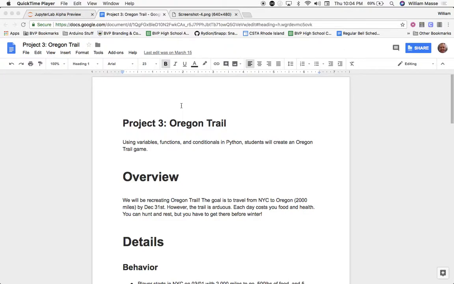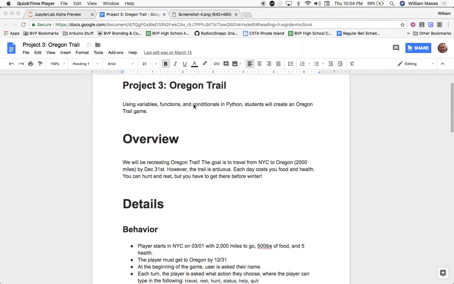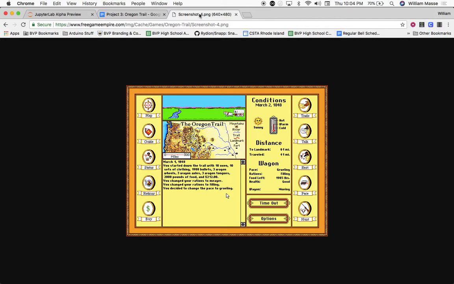So project 3 is to build the Oregon Trail game in Python. Before I even get started explaining it, for those who've never played the Oregon Trail, definitely go online, find a copy of it somewhere, and play it so you have an idea of what the game is like. The Oregon Trail was an old educational game that taught you about the early pioneers to the west and